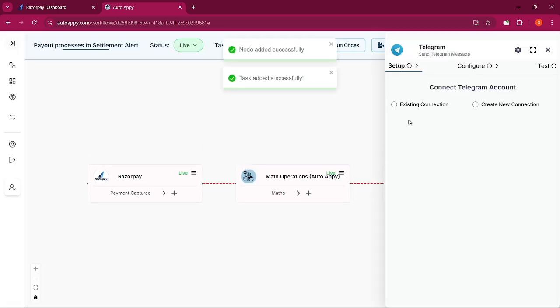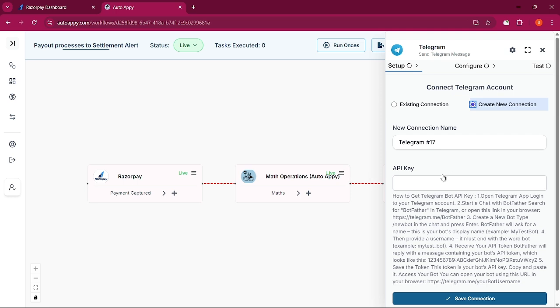Here you can use your existing connection, and you can also create a new connection. In our case, we are going to create a new connection, and now it is demanding an API key. So let me just name it payment settlement alert, and it is going to ask me for the API key.